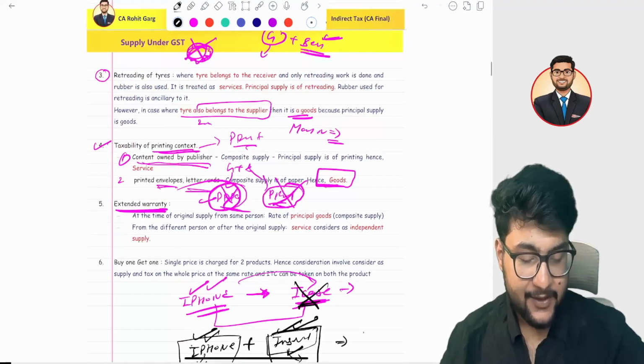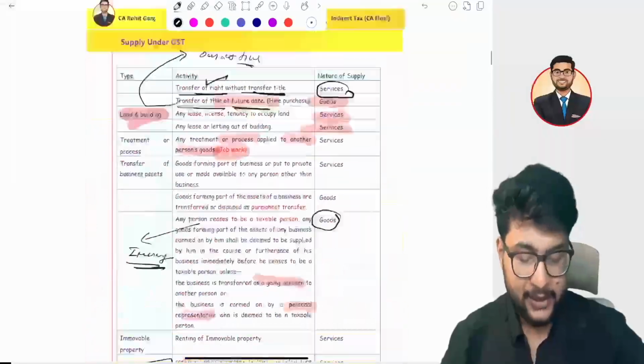So with that we have completed all the concepts related to supply under GST.